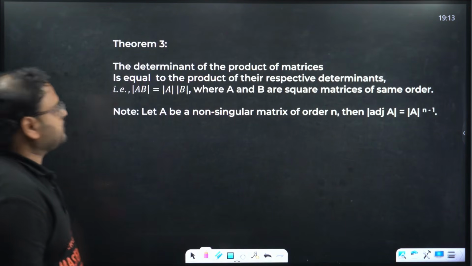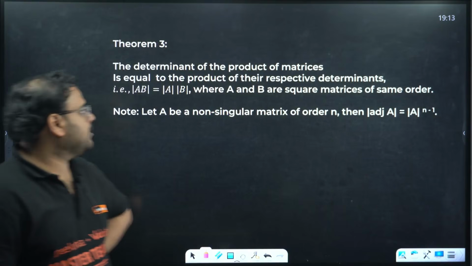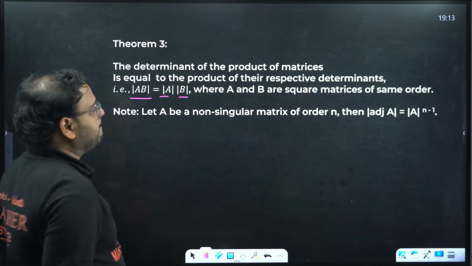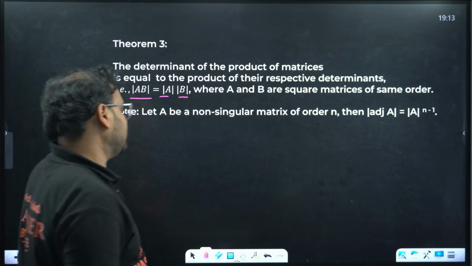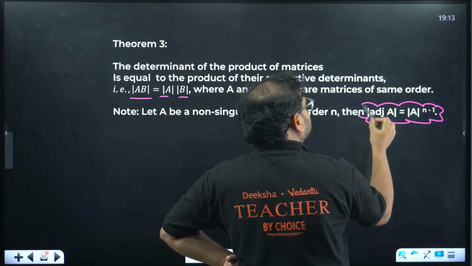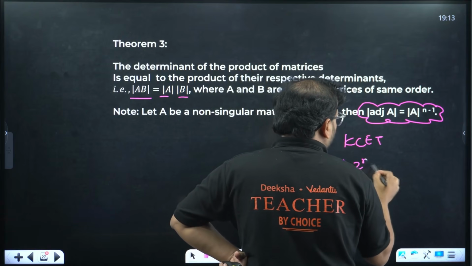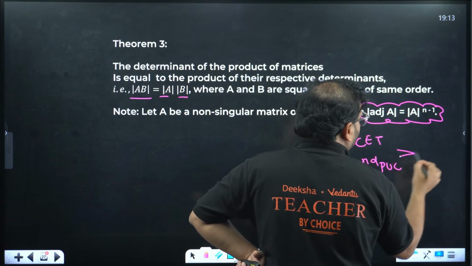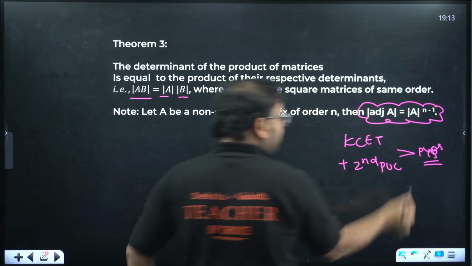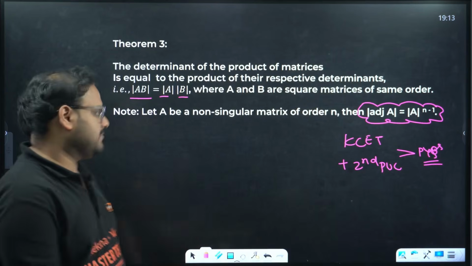Come on. Theorem number 3. The determinant of the product of matrices is equal to the same thing I wrote right now. Determinant of AB is equal to determinant of A into determinant of B. This property is very, very highly useful, and yes, direct KCET PYQs and your board's PYQs have been asked on this. You can expect a question on this here as well. One of the favorite properties of your boards and CET, both.